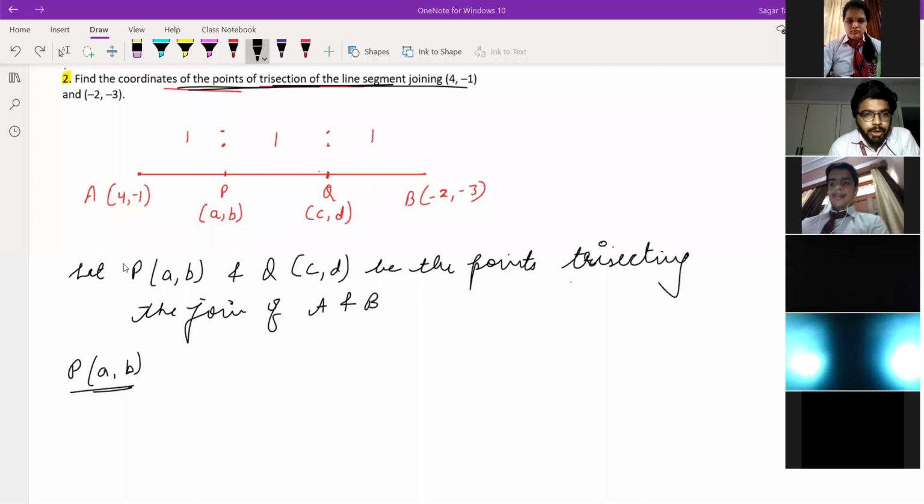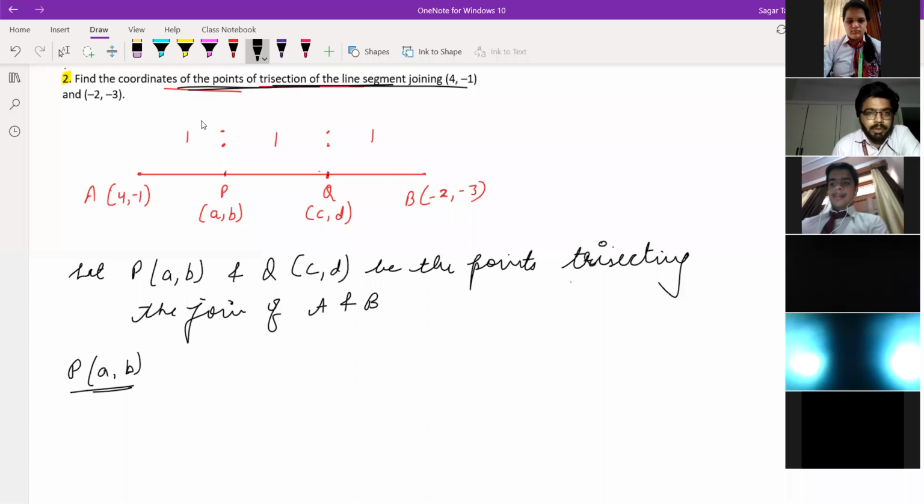So here the points P and Q are the points trisecting the join of A and B, which means the line AB is trisected by points P and Q. P and Q are dividing this line into 3 equal parts. So the ratio will be 1:1:1. Whenever it is equal, it will be 1:1:1. So now how to calculate the coordinates of point P?